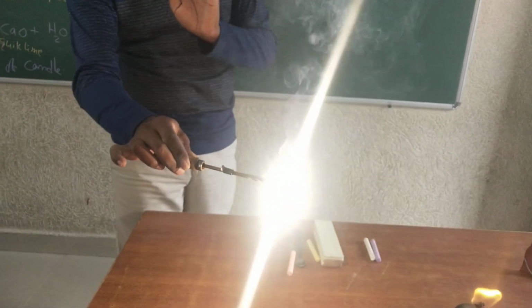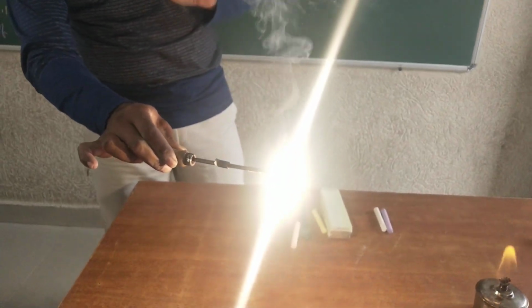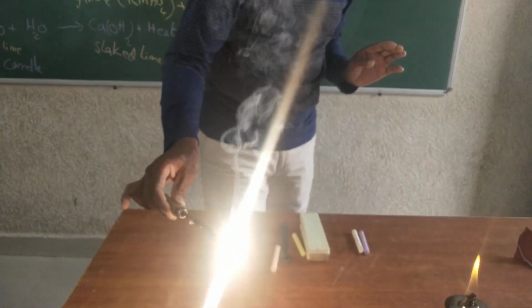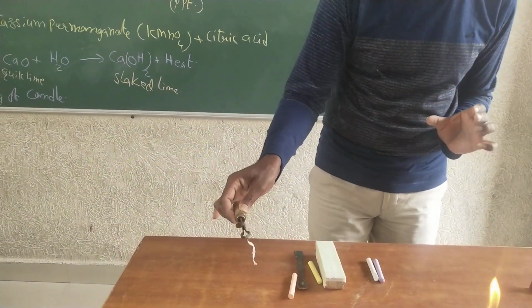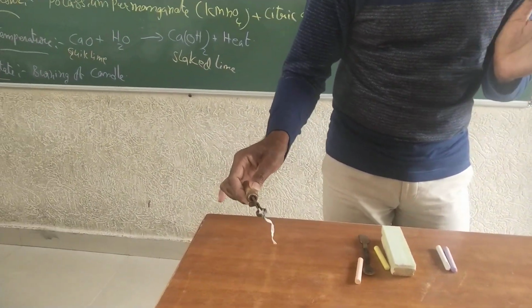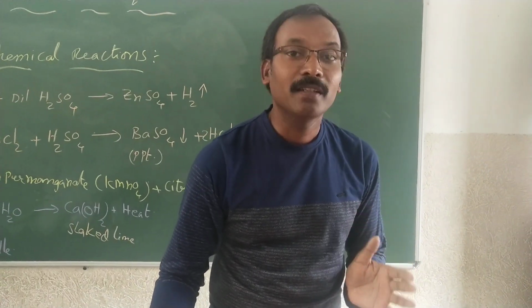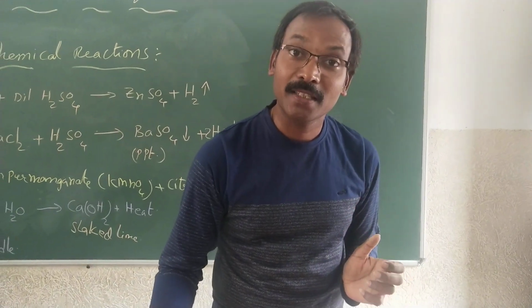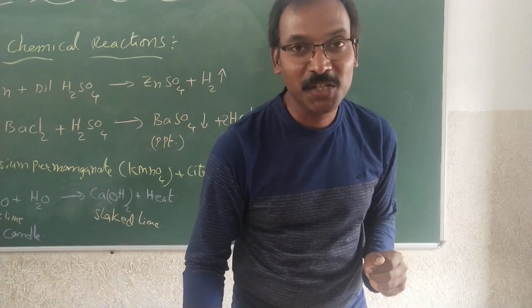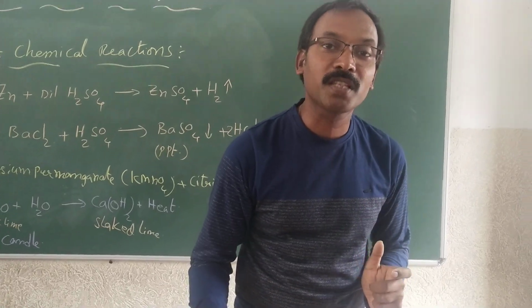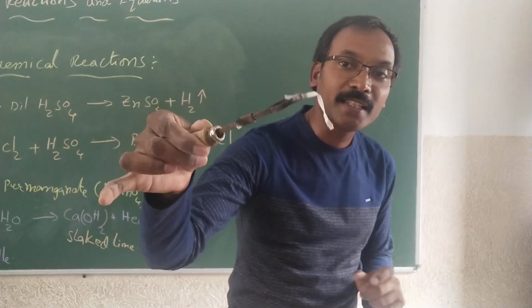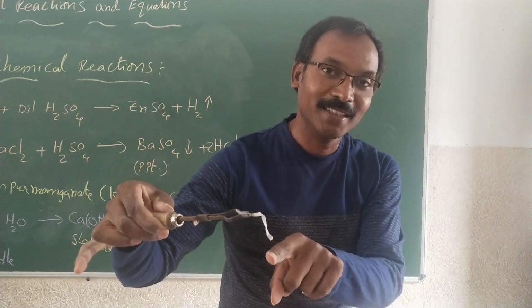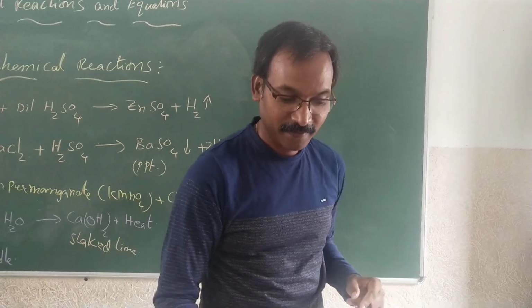Around it, it is releasing so much heat and light. So this is another characteristic feature of chemical reactions, that heat as well as light is produced. Clear children? Magnesium when burned in oxygen gives magnesium oxide. This ash, if you see, is magnesium oxide.